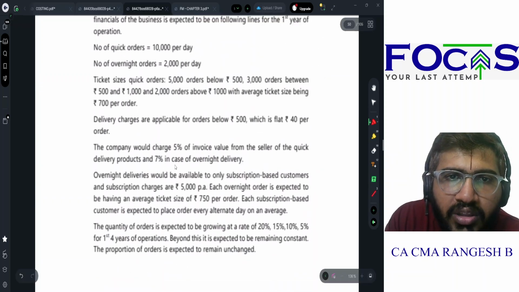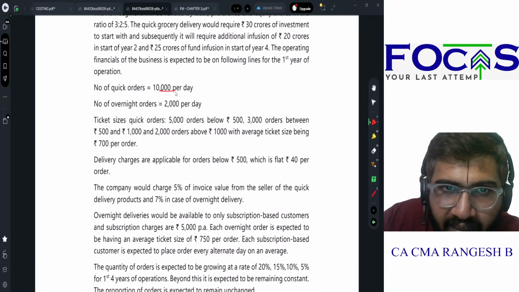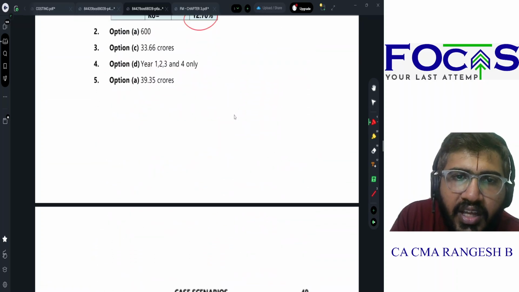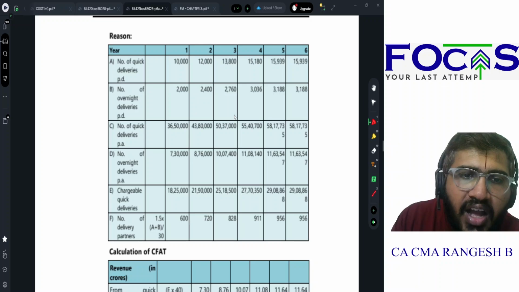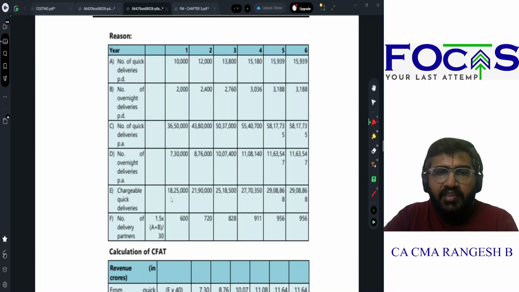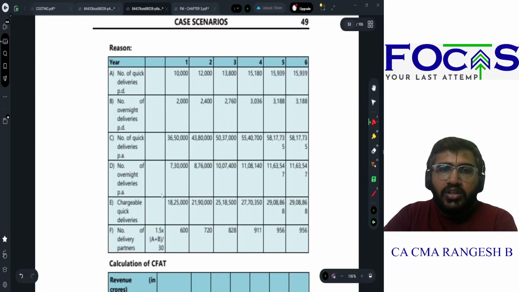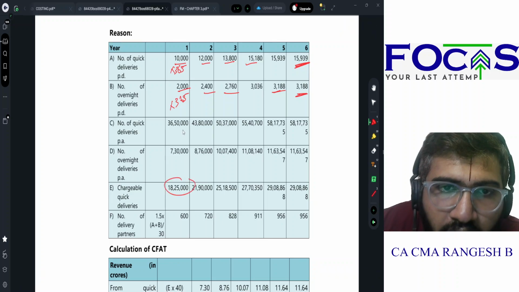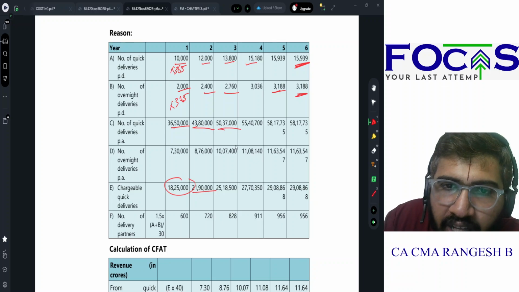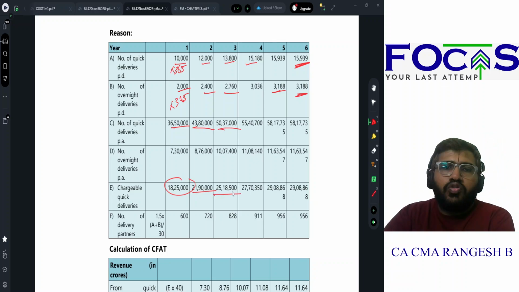Out of the total 10,000 deliveries per day, 5,000 are below 500, correct? Which is basically 50%. These 50% are chargeable. Enna chargeable? Each delivery will be charged 40 rupees. So chargeable quick deliveries evlo: 3650 into 50%, 4380 into 50%, 5037 into 50%, so on and so forth.